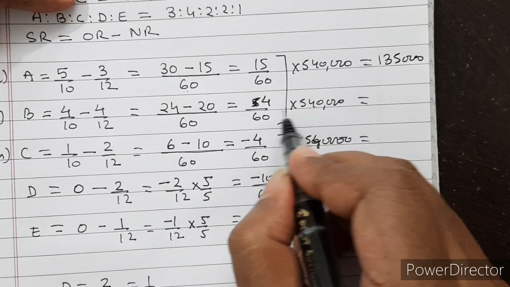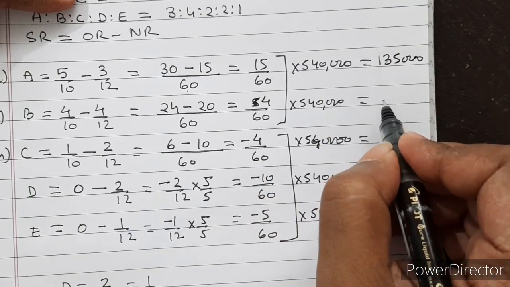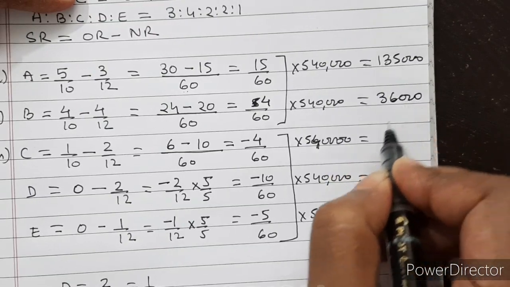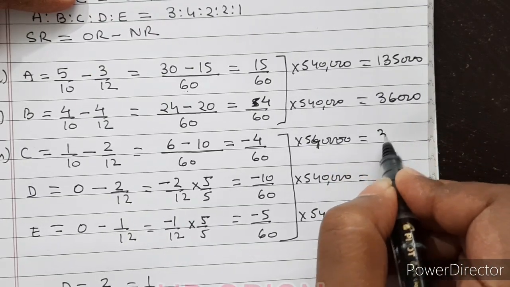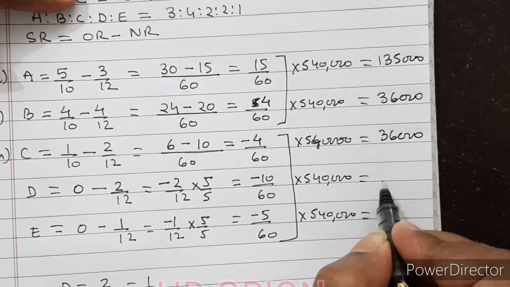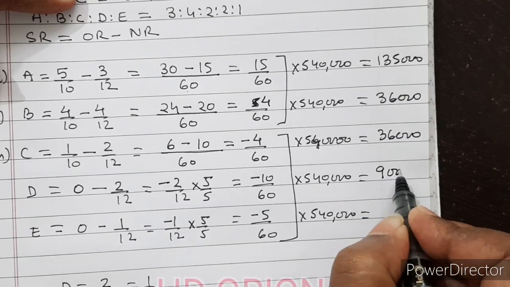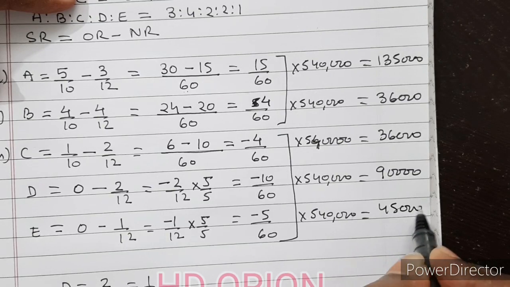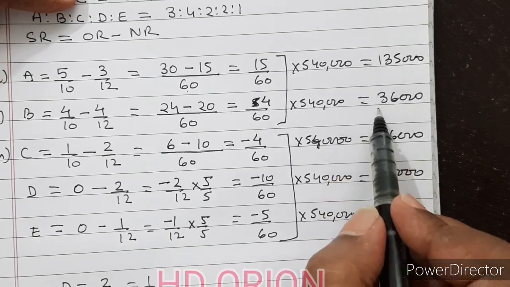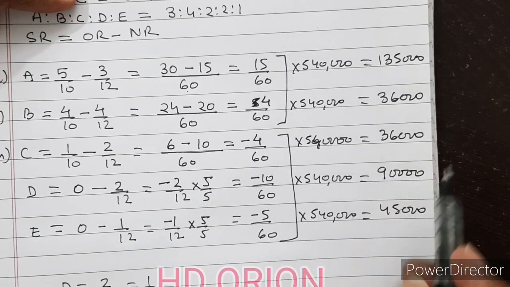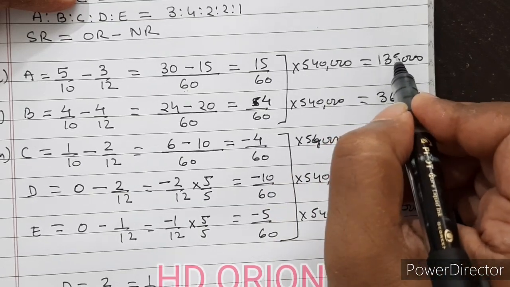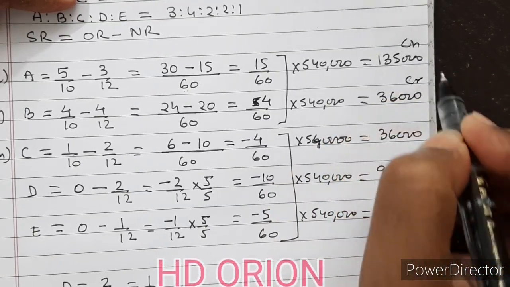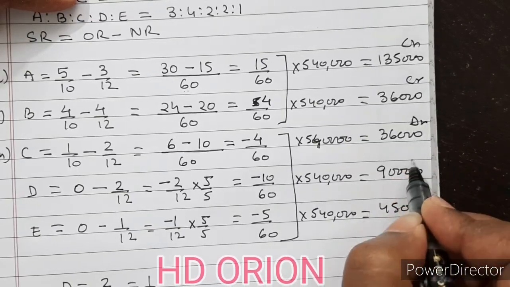Here we will get 9 4s are 36,000. Here we will get again 36,000. Here we will get 90,000. Here we will get 45,000. But these two are sacrifice and these three are gains. So these two accounts will be credited, and these three accounts will be debited.